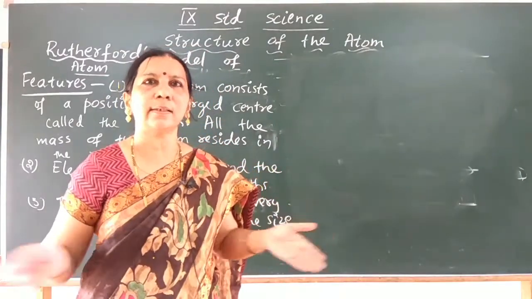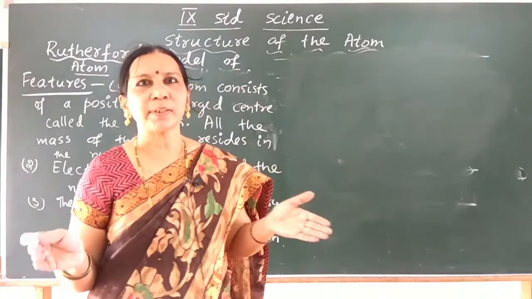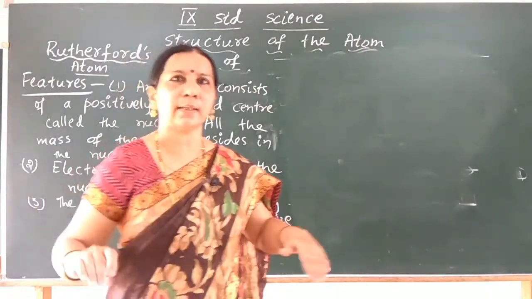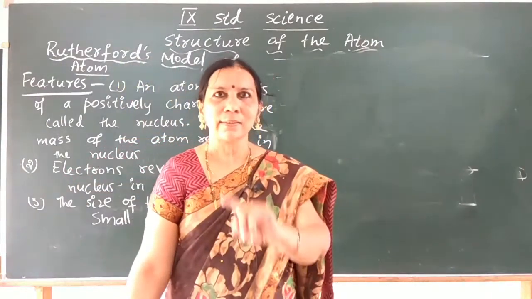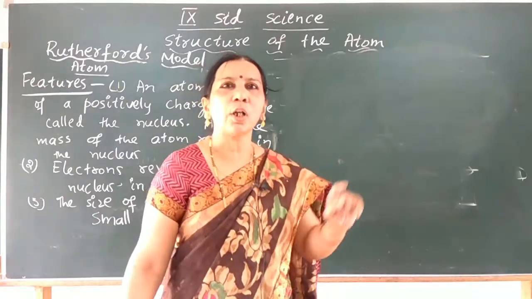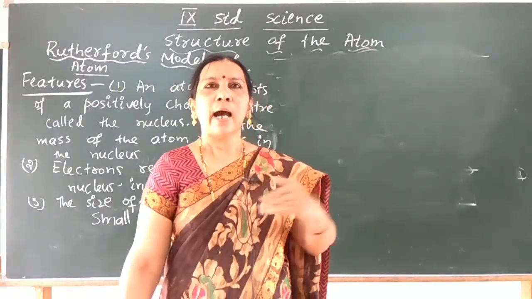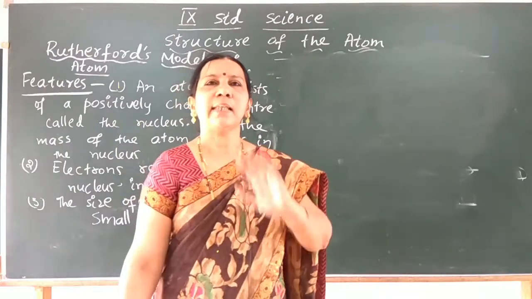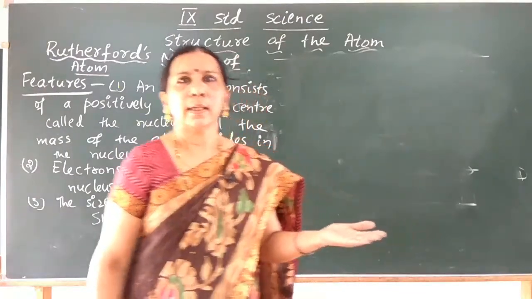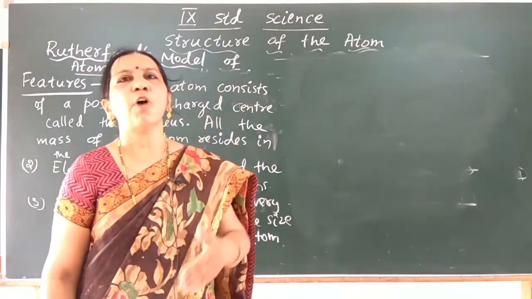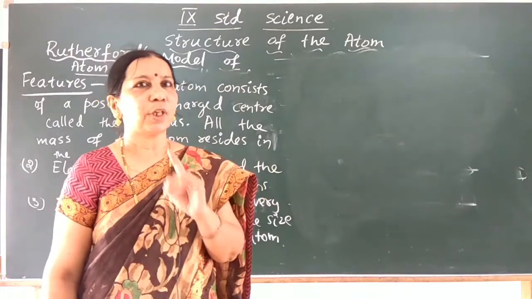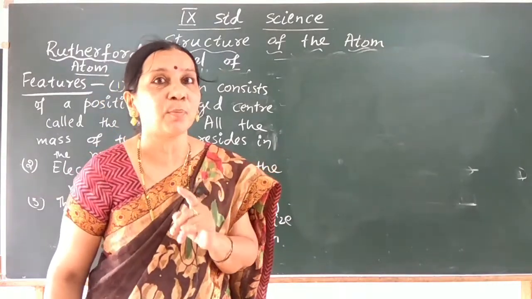Charged particles radiate energy. These electrons are charged particles. When revolving round the nucleus, after radiating energy, they may lose energy and finally fall into the nucleus. And we know that atom is highly stable.